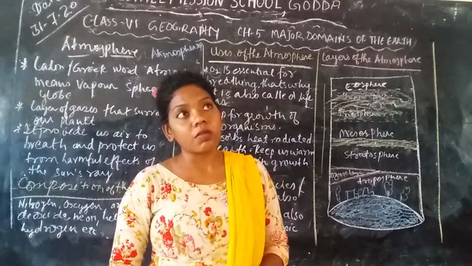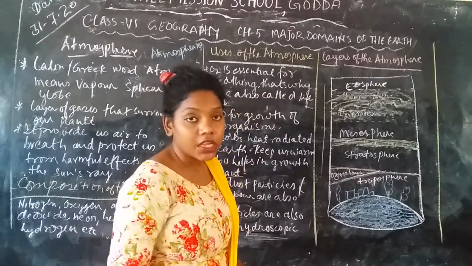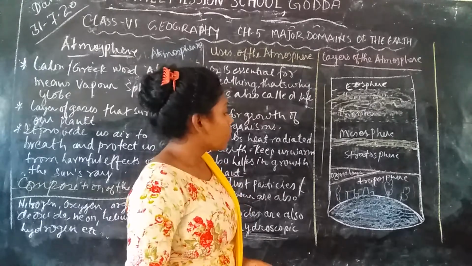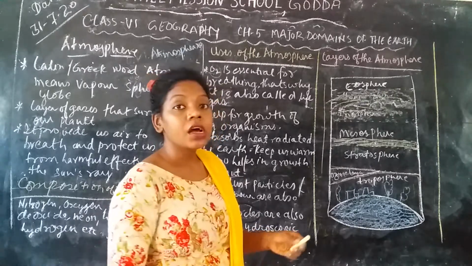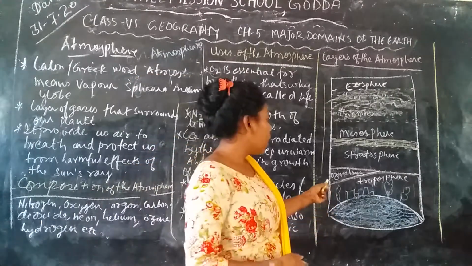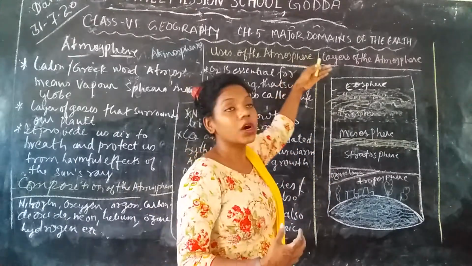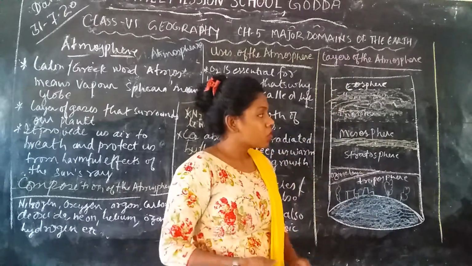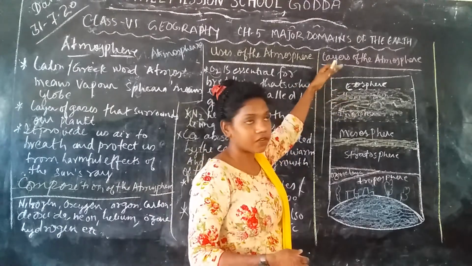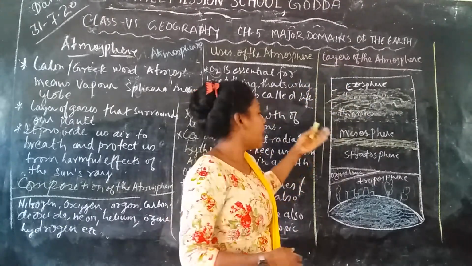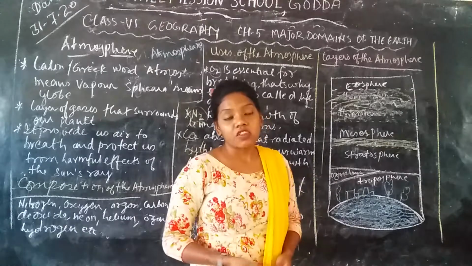Okay, now we are going to talk about the different layers of the atmosphere. There are different layers of the atmosphere, and they are arranged according to the weight or the mass of the air. The heavier the gases are, the lower the layer they sit in, and the lighter the air is, the higher it rises. Whichever air is light is present in the upper layers, that means the exosphere, ionosphere, or mesosphere, and the heavier gases are present in the troposphere and the stratosphere.